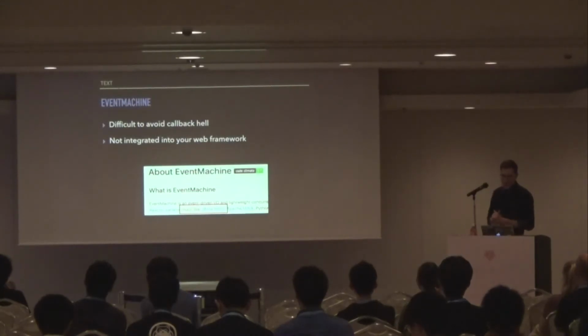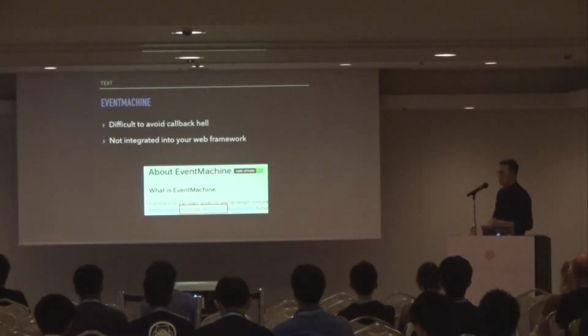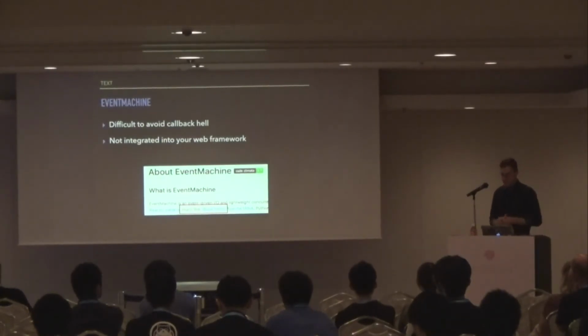EventMachine is also not integrated into your web framework the way that Ratpack is. You know, it has its own HTTP clients, those kinds of things. But if you go to the EventMachine documentation, you'll see it actually describes itself as being much like JBoss Netty. They are both implementations of the reactor pattern. That's where we get this event loop from.